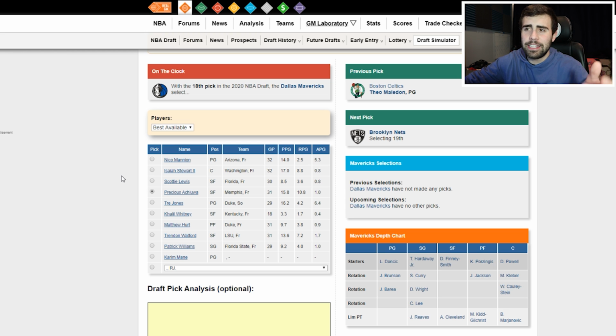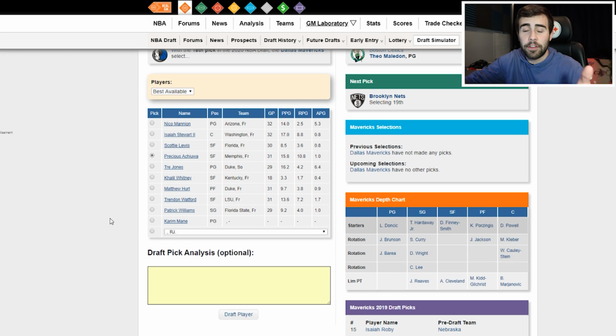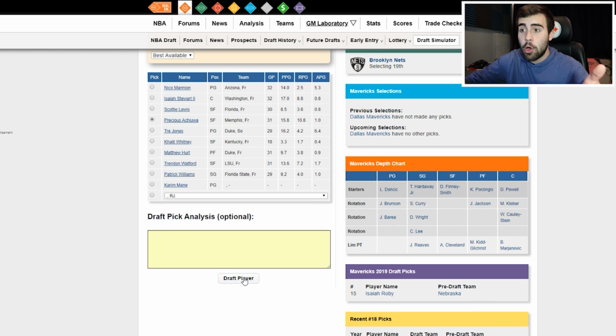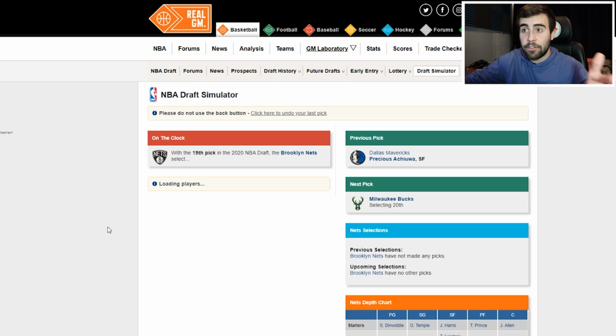His offense definitely needs to develop. With good skill trainers and shooting coaches, he'll definitely benefit from that in the NBA. But I have him going to the Mavericks here, and he can kind of be a Swiss Army knife on defense. Guard 3s, 4s, and 5s one day at a high level if he develops the right way.